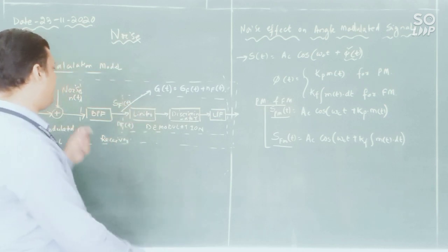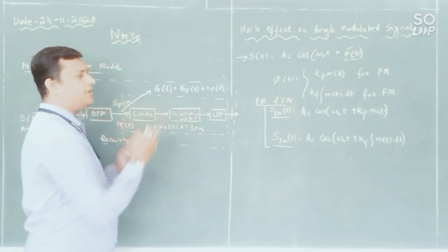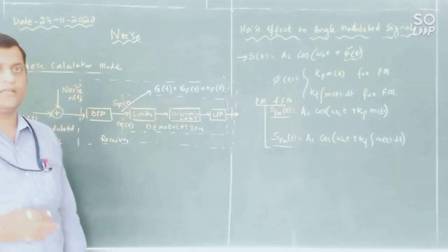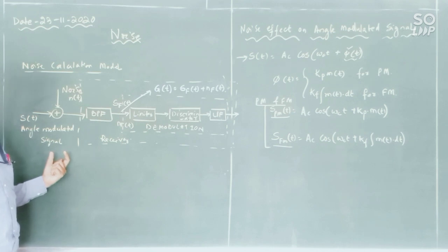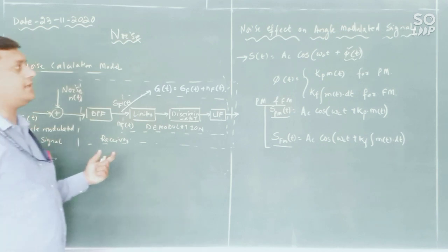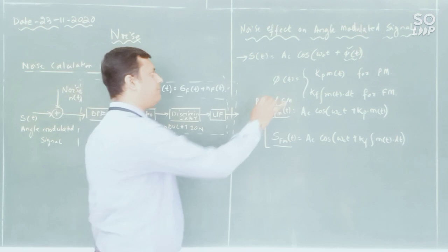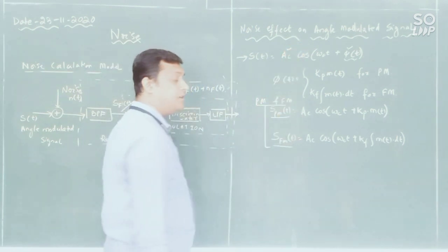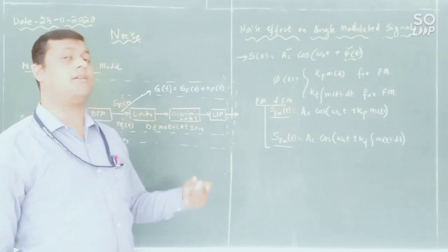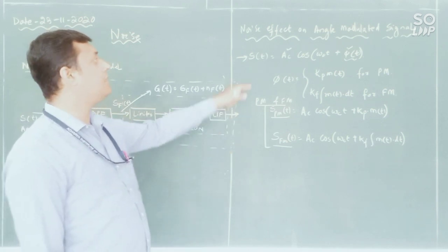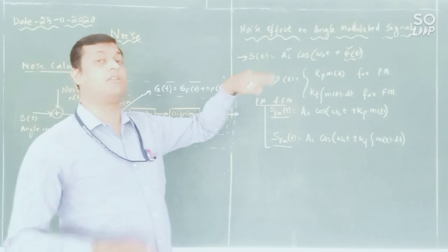Now, why are this limiter and discriminator available? The thing is, when we are receiving an angle modulated signal, there is no amplitude variation. Amplitude is A_C we are receiving, but noise will be added to this amplitude. So it may not be the same as A_C.